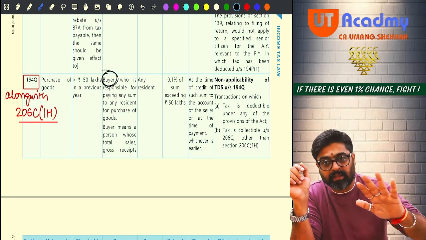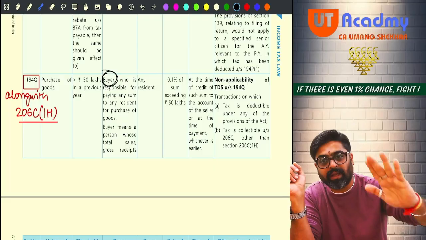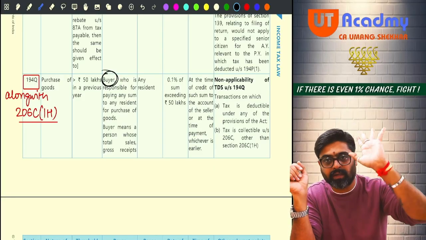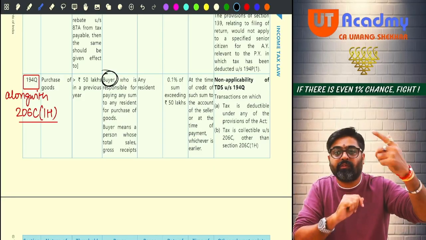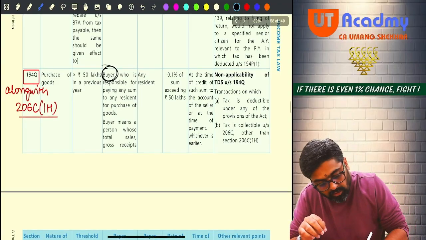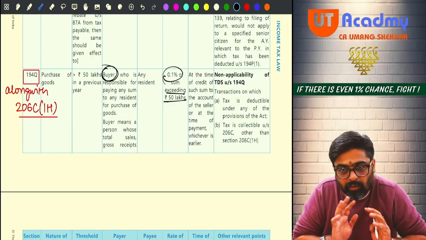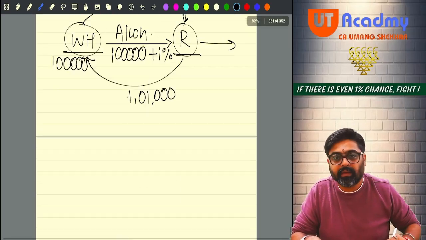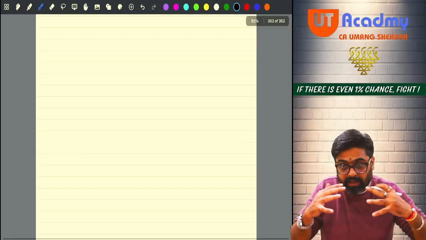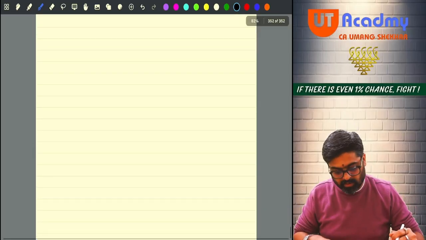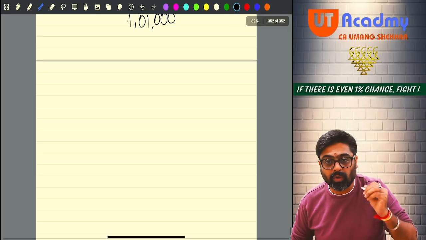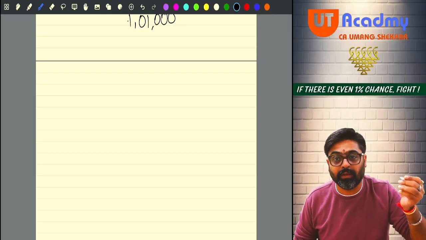So this buyer will make the payment up to 50 lakhs. Whatever payments he'll make, he'll not deduct any TDS. But on the payment which is exceeding 50 lakhs, he is going to deduct TDS at 0.1%. Now what is happening here? See, now both the things are getting clashed. Two things are getting clashed: 194Q and 206C 1H.